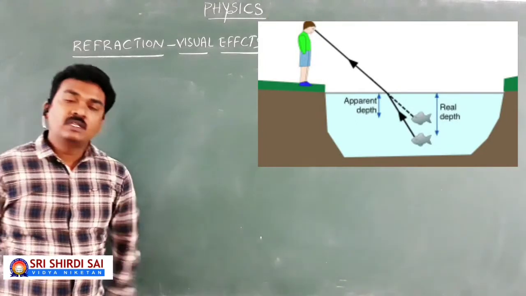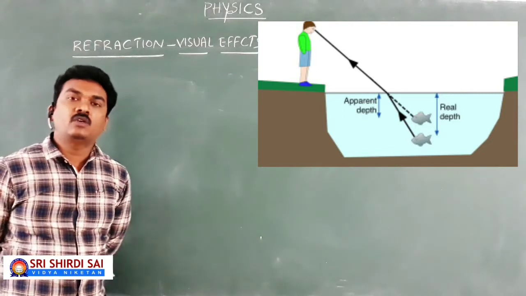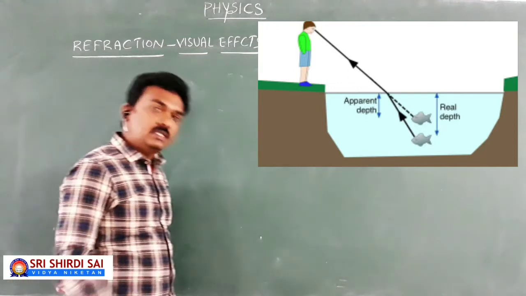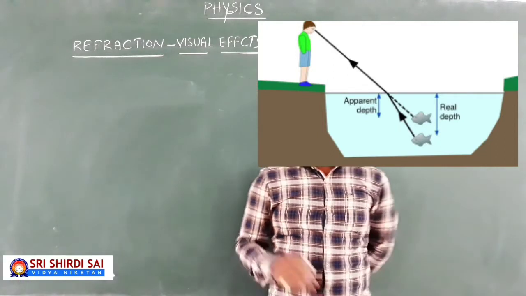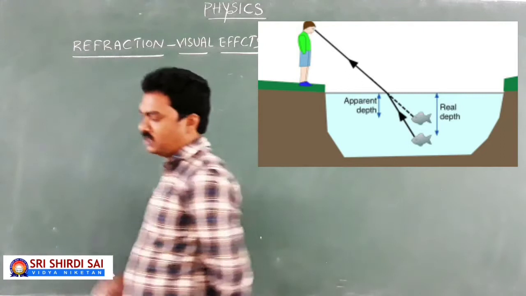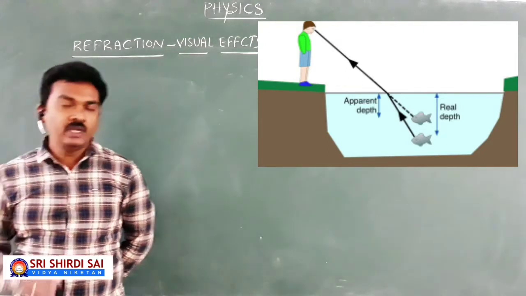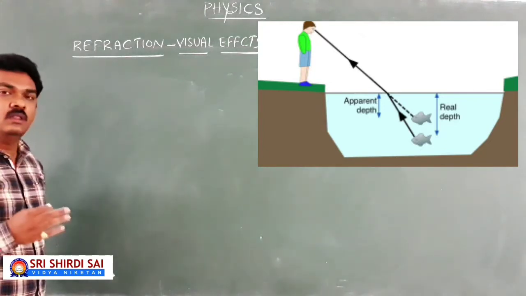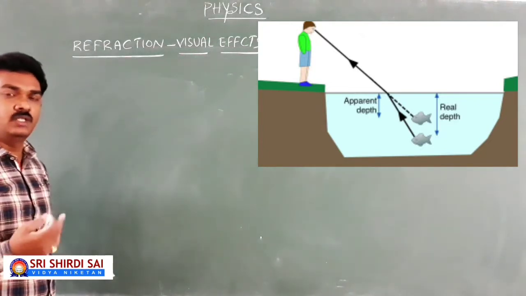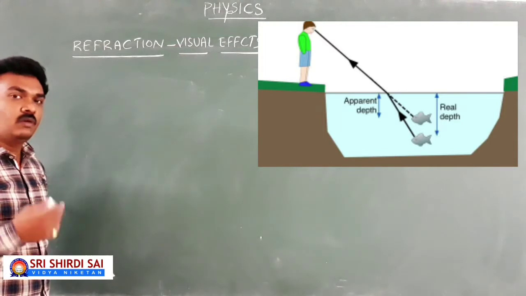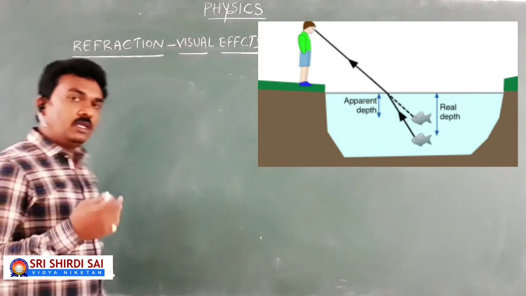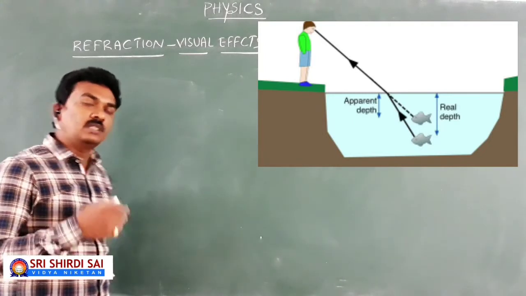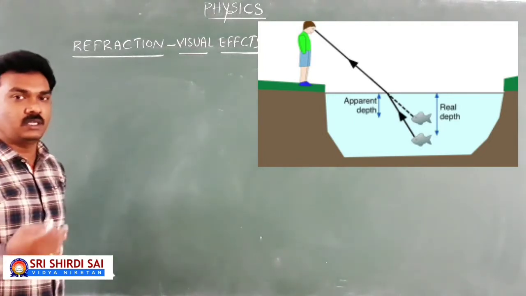We have discussed in the earlier class the concepts of refraction, refractive index of a material medium, Snell's law, and the conditions for no refraction. Now in this particular class, we concentrate on the different visual effects due to refraction. There are many more visual effects that we can find due to refraction in nature. I explain everything theoretically and at the same time numerically. I treat them as application 1, application 2, application 3 in that way.